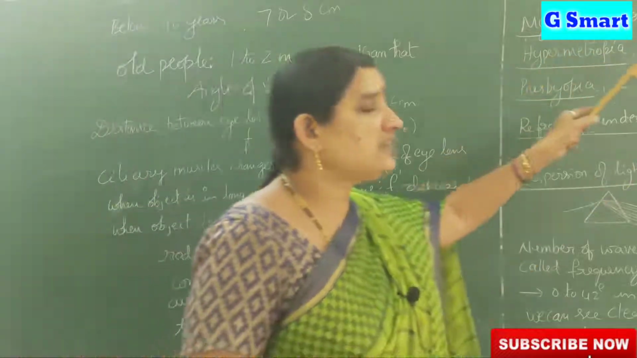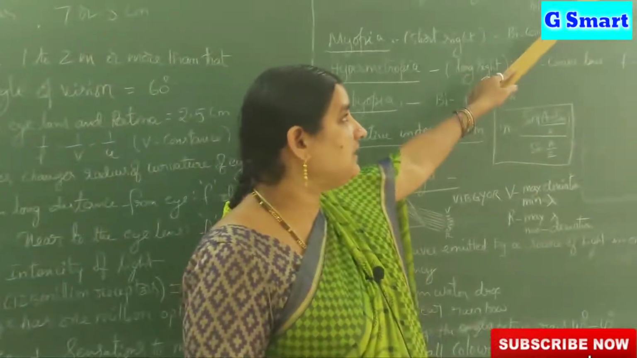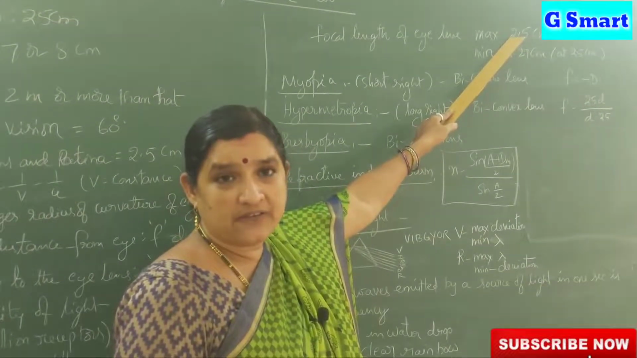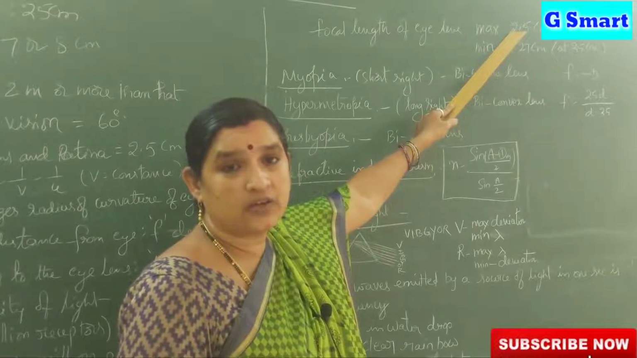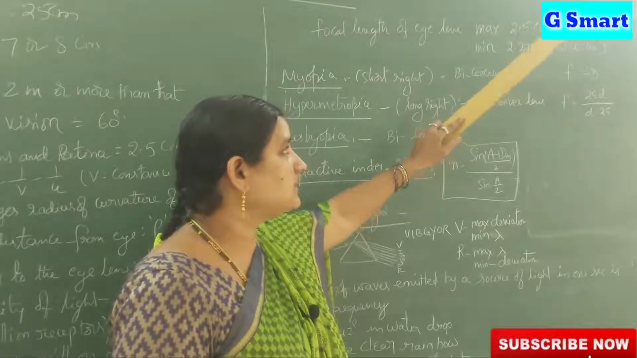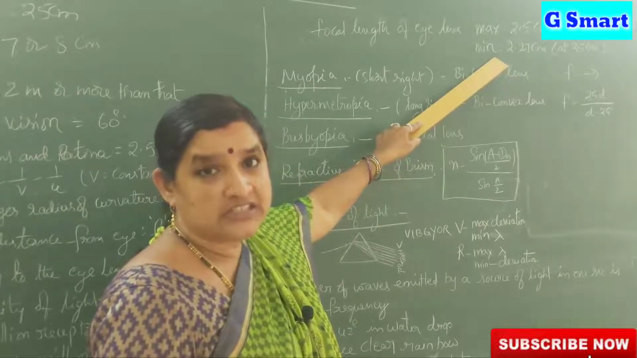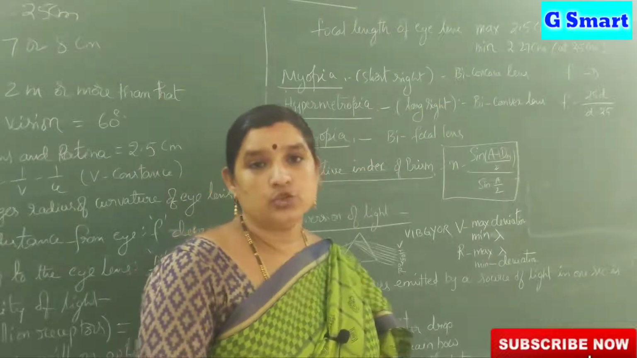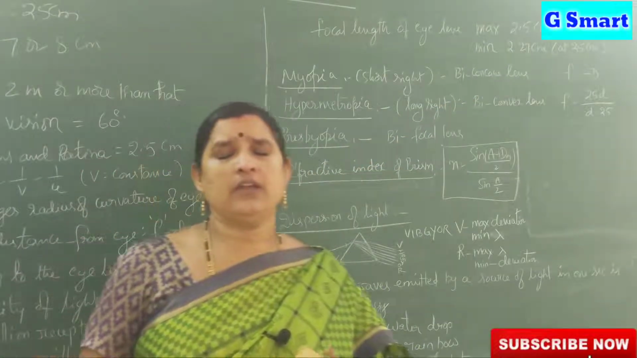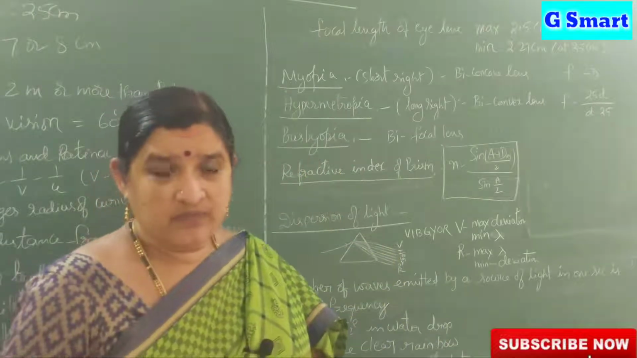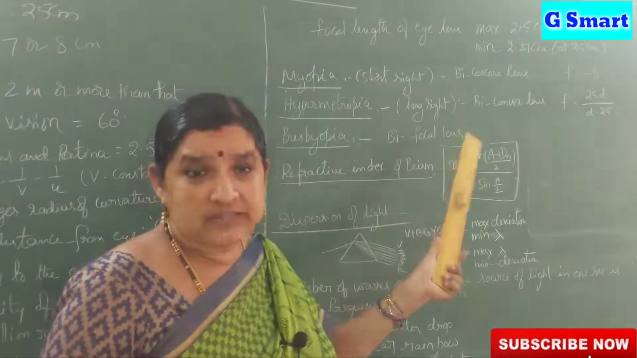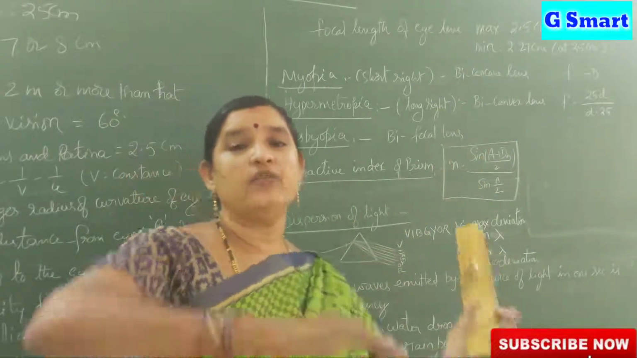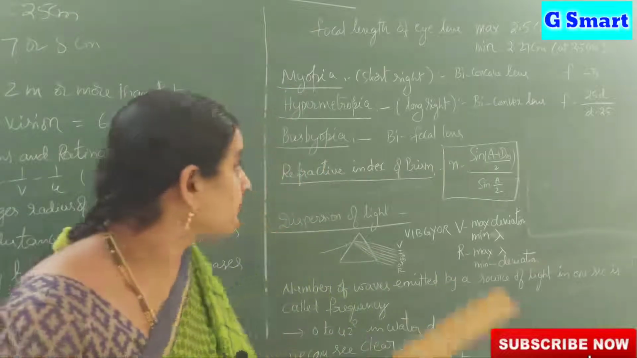Next, the focal length of the eye lens is maximum, 2.5 centimeters, when the object is kept at infinite distance. When the object is kept at the least distance of distinct vision, that means 25 centimeters, we get the minimum focal length, 2.27. That means wherever we keep the object in front of our eye, the focal length of the eye must be between 2.27 and 2.5. It adjusts the focal length and forms the image on the retina only.